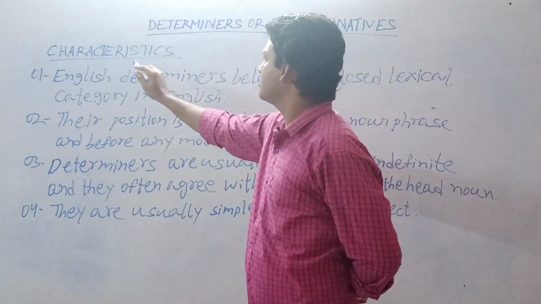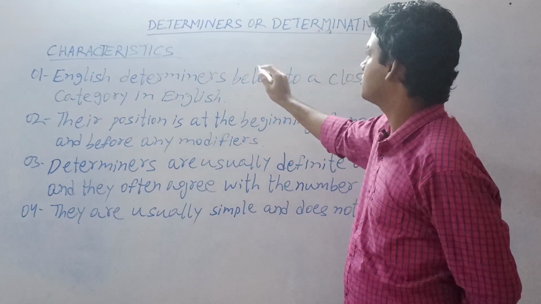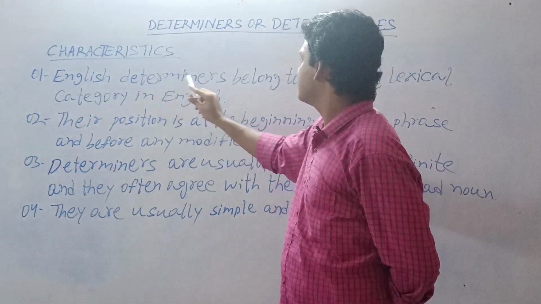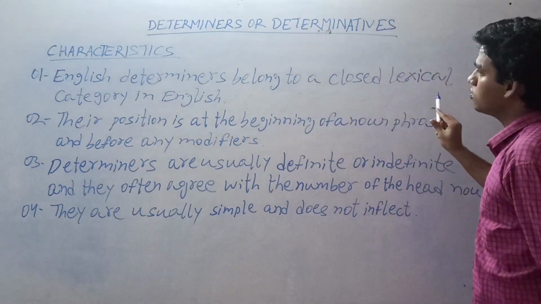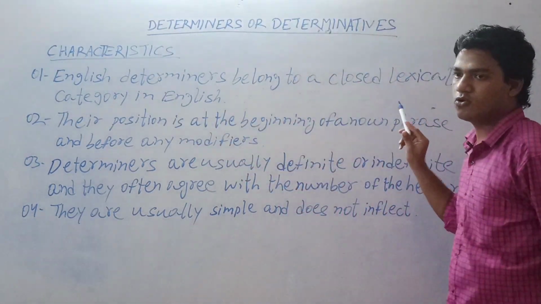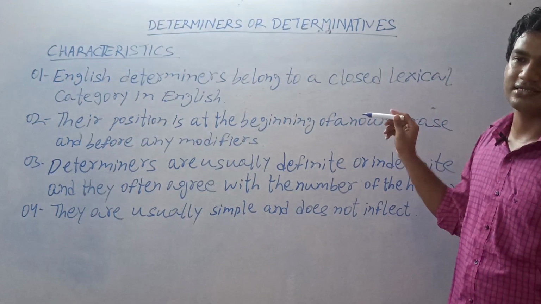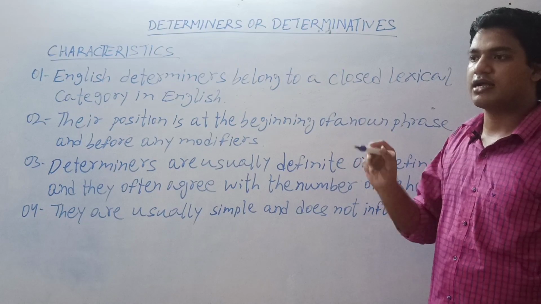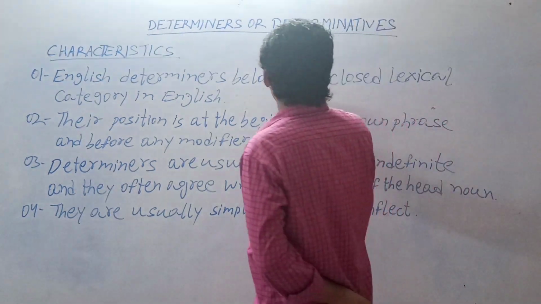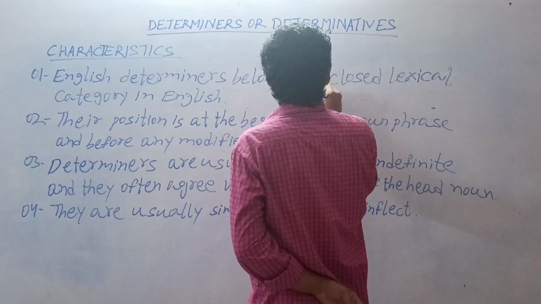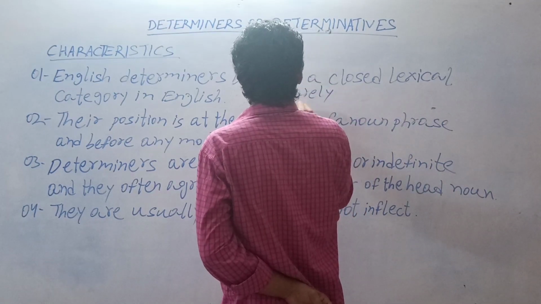So let us see the basic characteristics or features of determiners or determinatives. English determiners belong to a closed lexical category in English. In English grammar, closed classes are those classes which add new words to their category very rarely or infrequently.